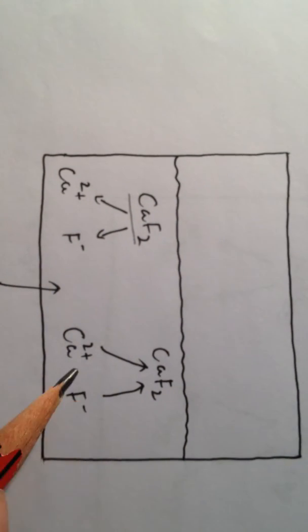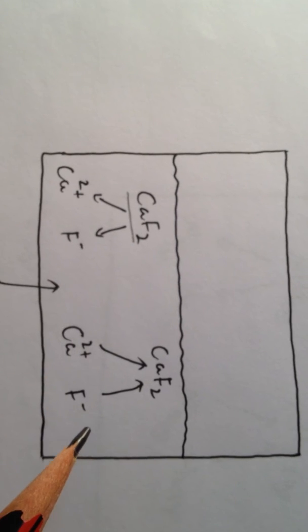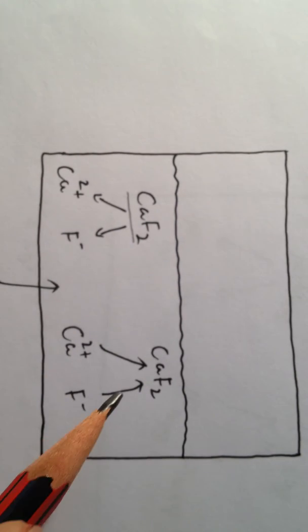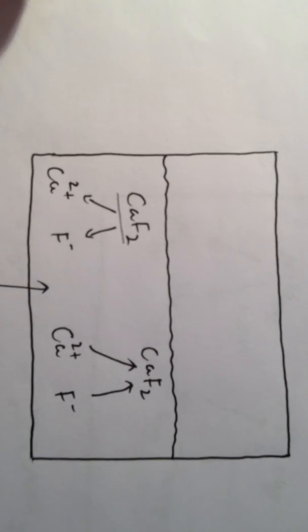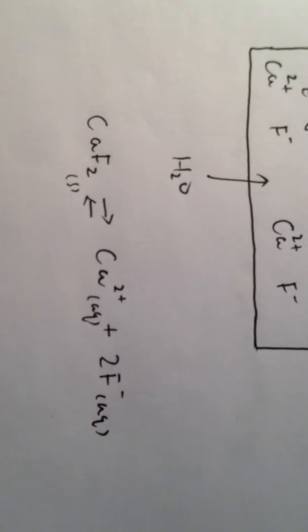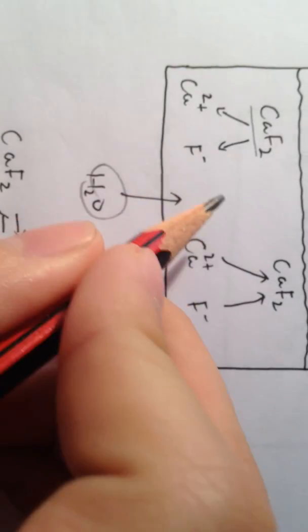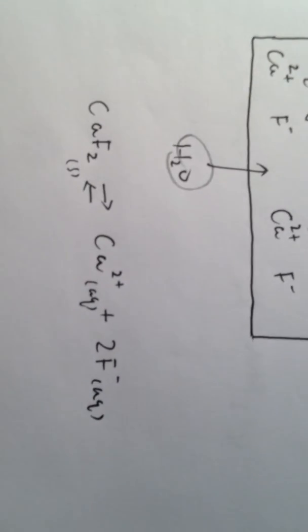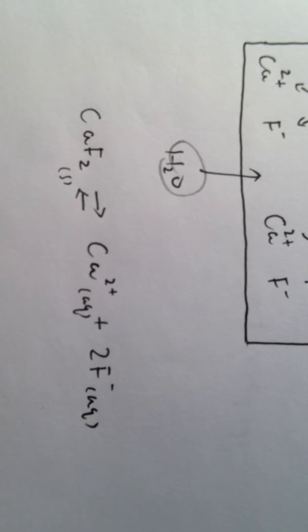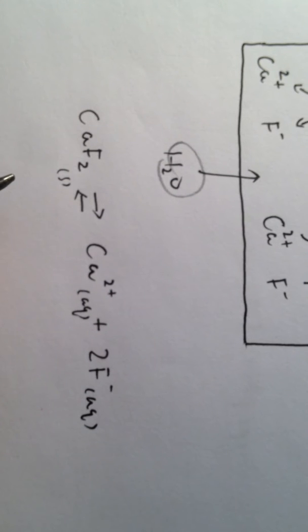At the same time, calcium ion and fluoride ion become calcium fluoride. If you write the equation, it will be like this, with water here. Calcium fluoride put in the water: calcium fluoride becomes calcium ion and fluoride ion, and at the same time calcium ion and fluoride ion become the calcium fluoride compound.